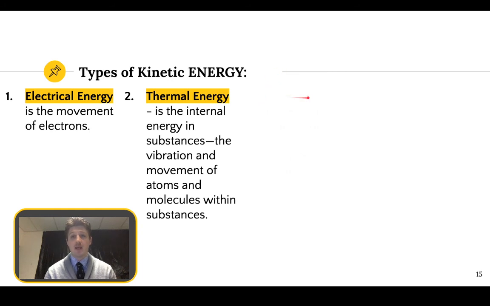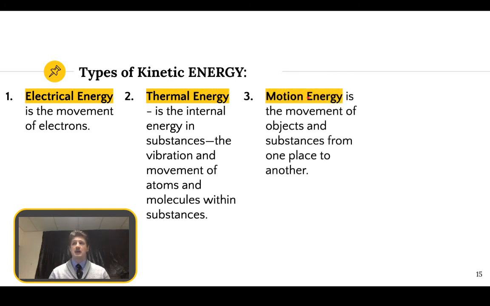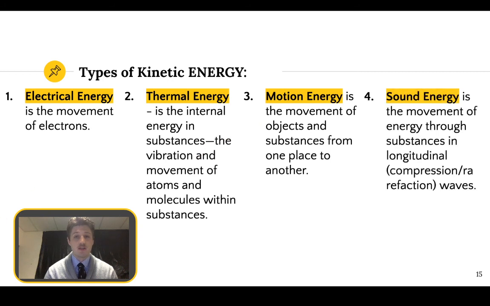The next one we have is motion energy. Motion energy is the movement of objects and substances from one place to another. And we've all heard of this guy called Newton. He came up with the laws of motion. Objects and substances move when a force is applied. Wind is an example of motion energy, moving particles of the air or the atmosphere.